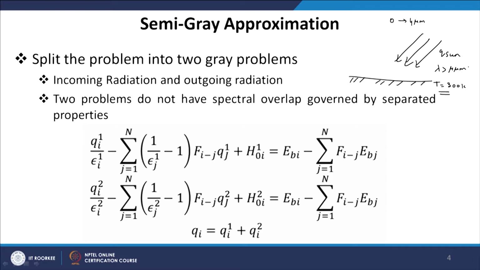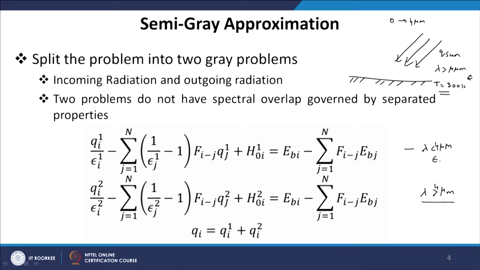So, what we do is we split the problem into two parts. One part contains radiative heat transfer because of the solar energy, which is in the 0 to 4 micron region, and the other part, greater than 4 micron, does not contain solar energy, because we do not have solar energy in that spectral range. We apply the energy balance equation for heat flux on the two parts of the spectrum. This is the first part for lambda less than 4 micron, and this equation is for lambda greater than 4 micron.